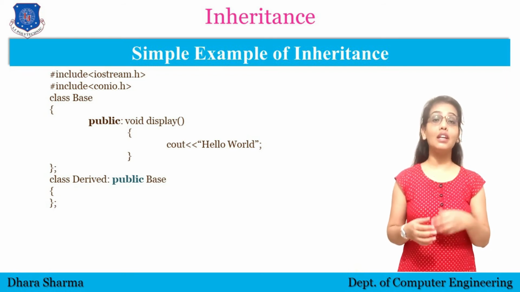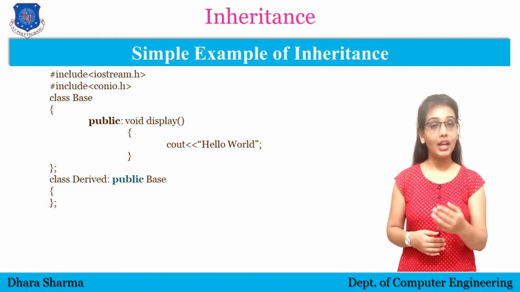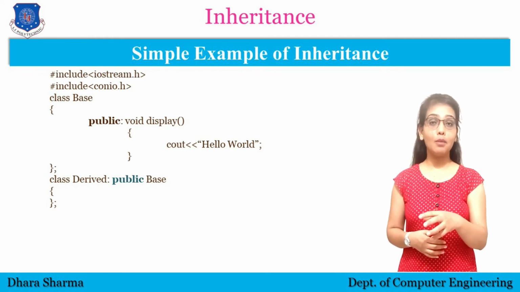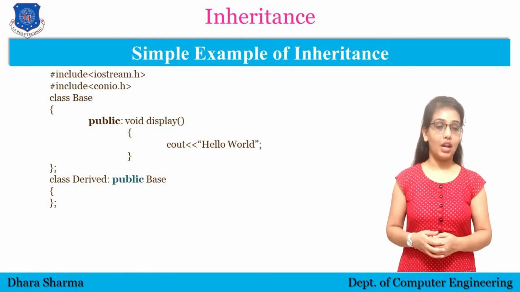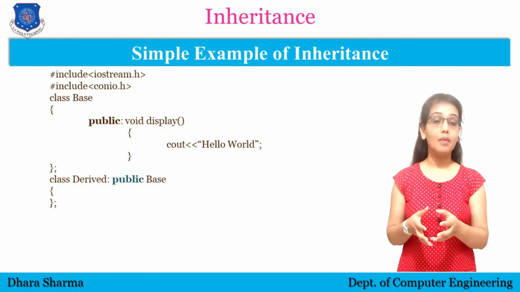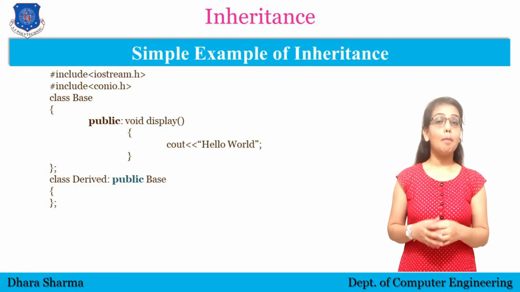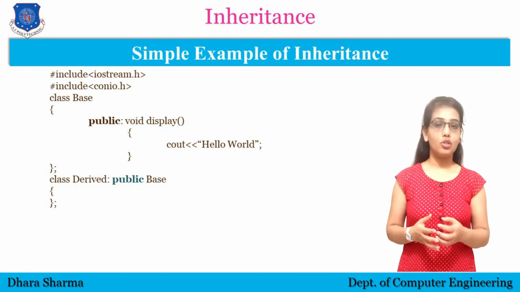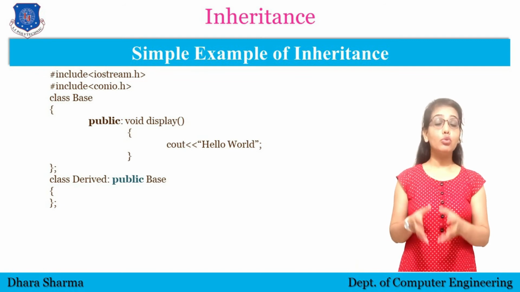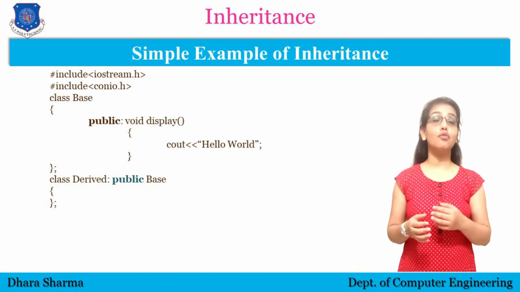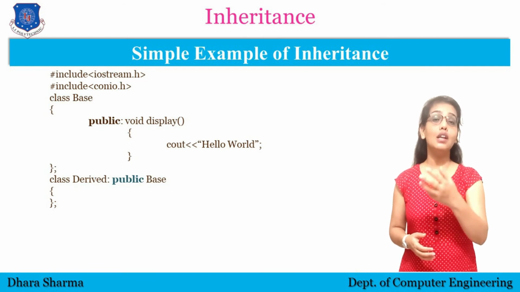That means the data we declare or define in the base class in public mode will be inherited into the public mode of the derived class. So the function display is considered as a part of the derived class also, and that will be inherited into the public mode. So by using the object of the derived class, we can access the function defined in the base class.